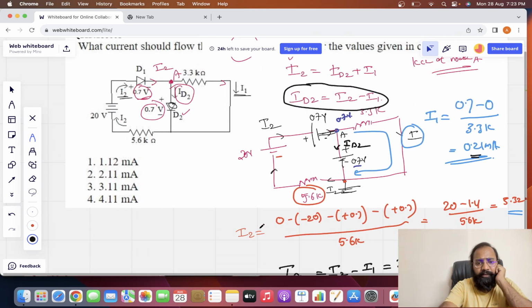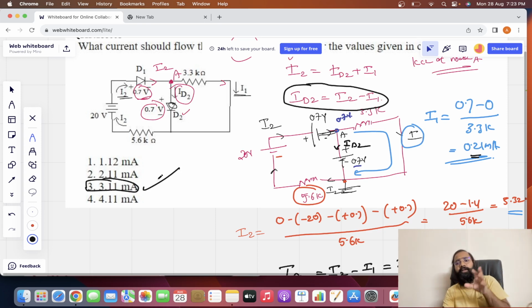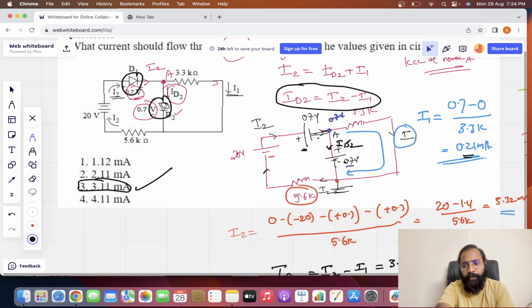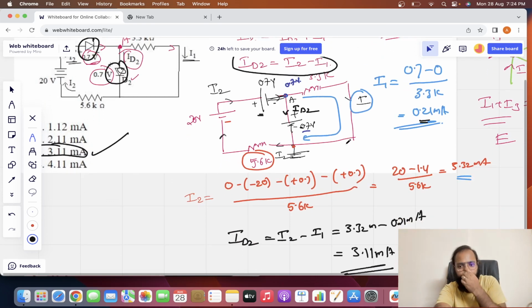So let's go to the question. Which option is it? Option 3 is the correct answer, 3.11 milliamperes. Okay. So in order to solve this question, what are all the ingredients you require? How to replace the diode with this 0.7 volts battery? And what about the KCL analysis? How to apply the KCL analysis? How to find out ID2 and I1 or I2? With the help of KCL, algebraic equations and Ohm's law. All these things you should know.